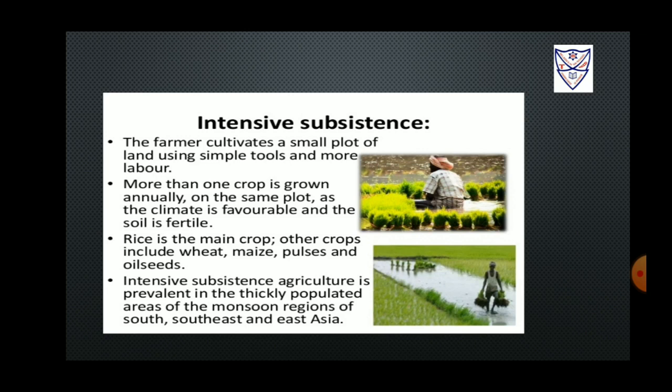The most important crop is rice. Examples of other crops are maize, oilseeds, pulses, and wheat. Intensive subsistence agriculture is mainly practiced in areas which have a thick population, such as East, Southeast, and South Asia. These areas mainly receive rainfall during the season of monsoon.